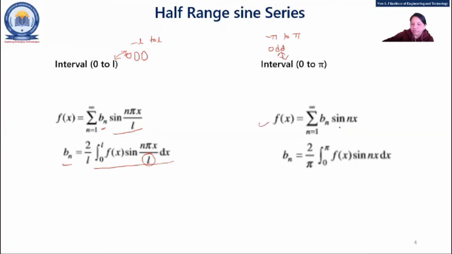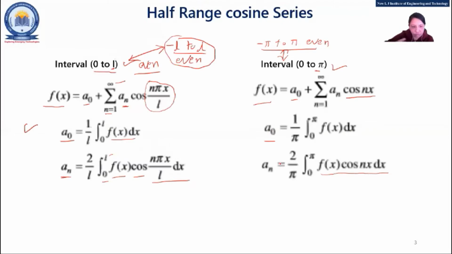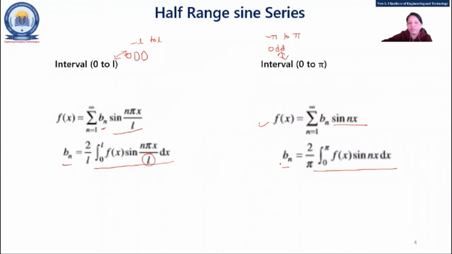So f(x) equals sigma bn sin nx, and obviously bn is 2 upon pi integration 0 to pi f(x) sin nx dx. Fine. So these are the equations for cosine, and these are the equations for sine. Whenever cosine is there, whatever we have seen for even functions is applied there, and in odd, whenever there is a sine series, at that time you can apply these functions.